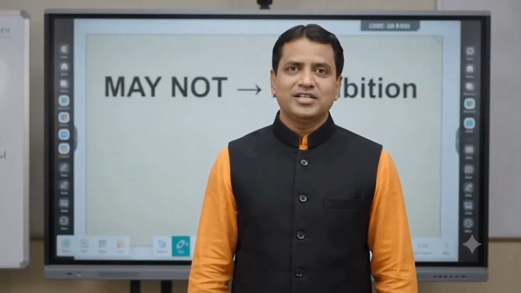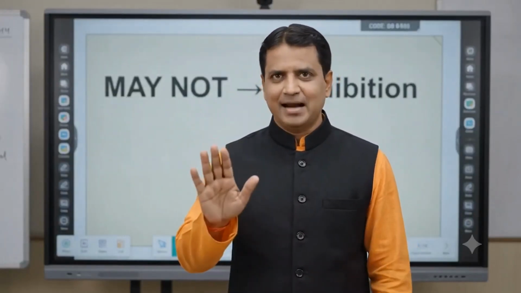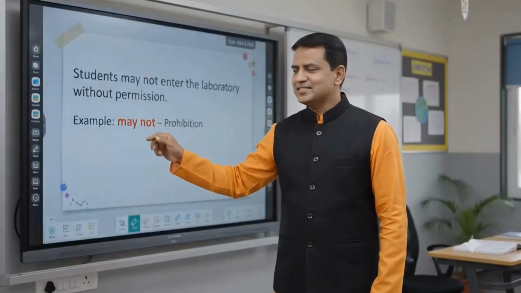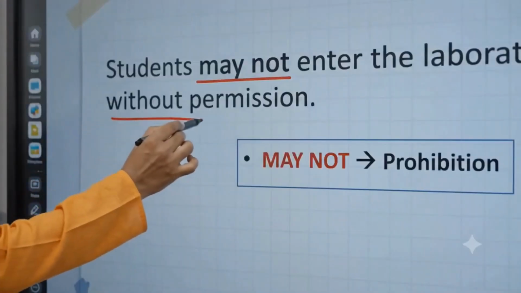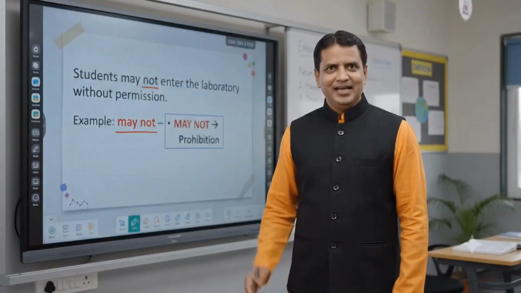Now, may not expresses prohibition. It means something is not permitted. For example, you may not use mobile phones during the examination. Another example is, students may not enter the laboratory without permission. It clearly tells us that the action is prohibited.